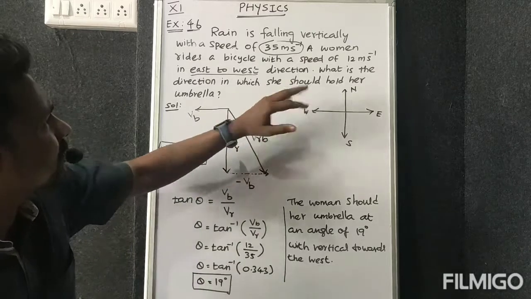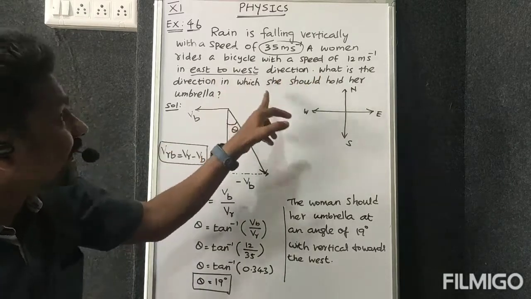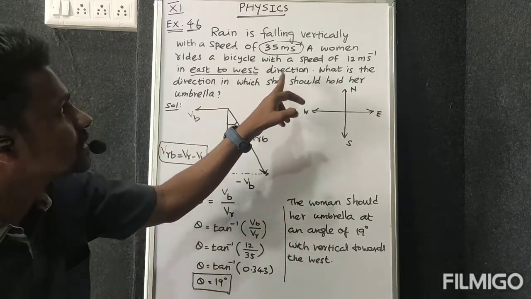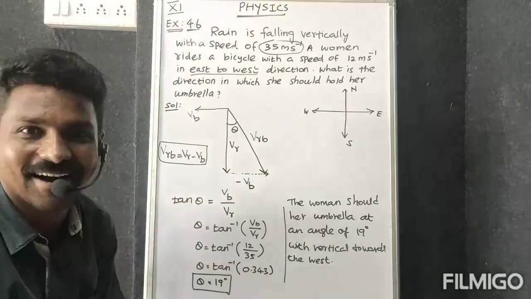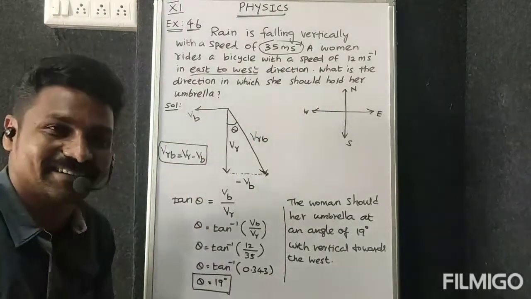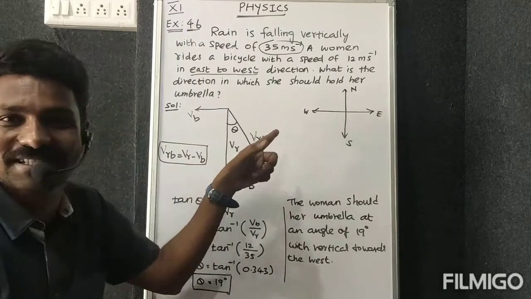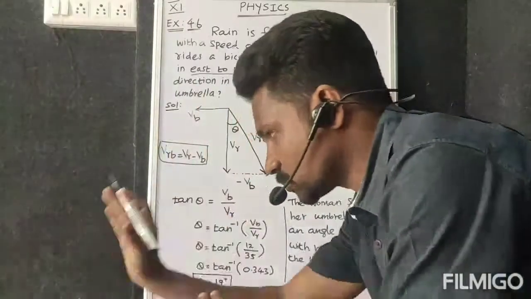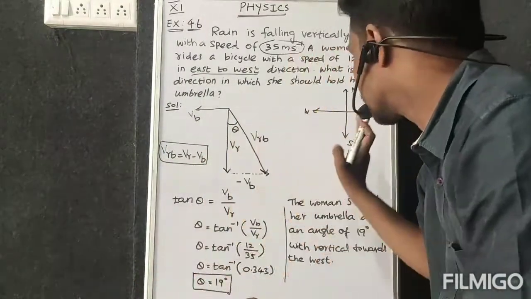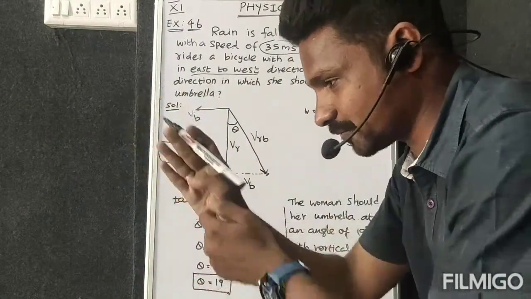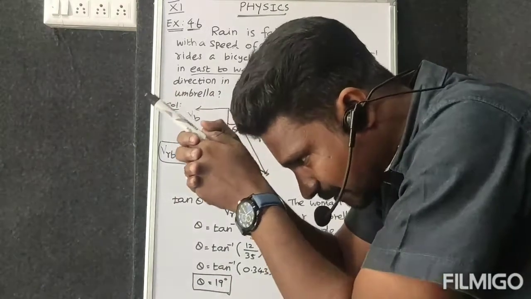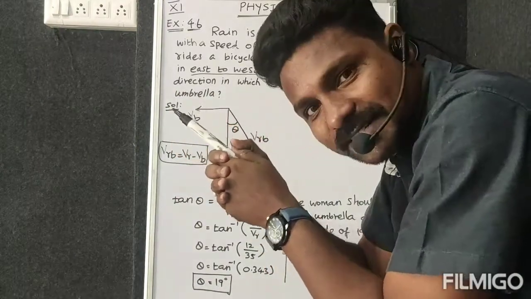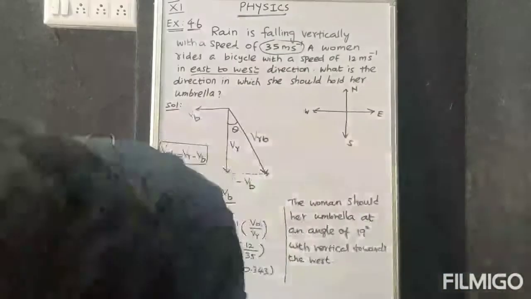But in this question, what they are asking, what is the direction in which she should hold her umbrella? So they are asking how she should hold the umbrella. So she is moving from east to west. Okay, she is moving from east to west. So she hold her umbrella like this. You understand? So please listen.